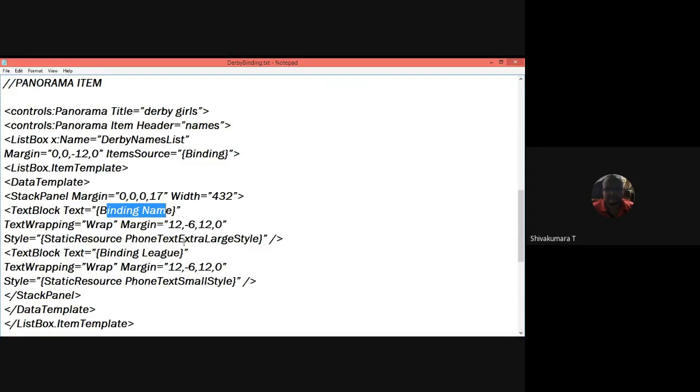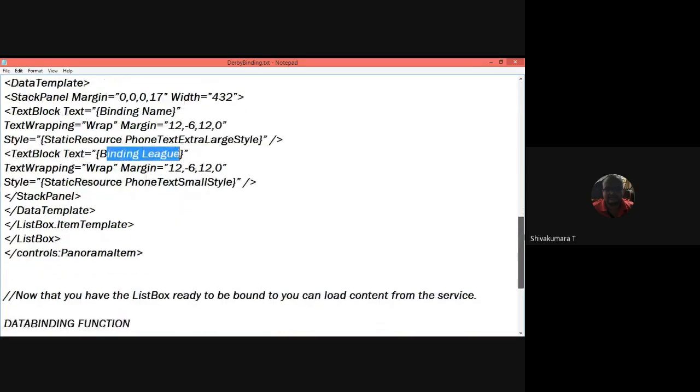You are binding all the item sources, you are binding the name of the person. Then for style, you are defining the text wrap style and the font text extra large style. Then for text blocks, you are binding the league entries here. Then all the binding happens in this panorama item.